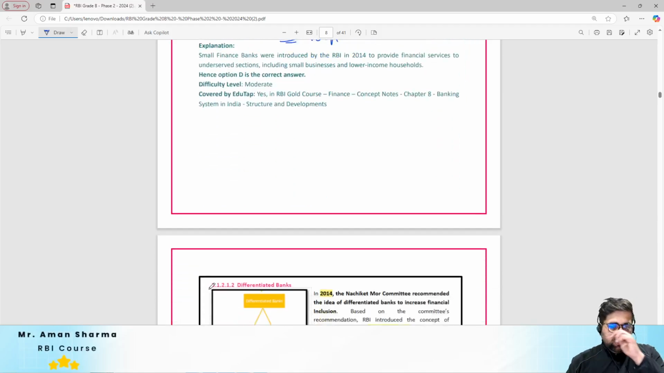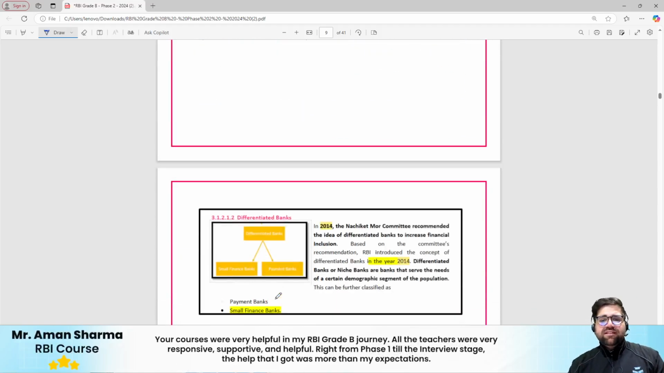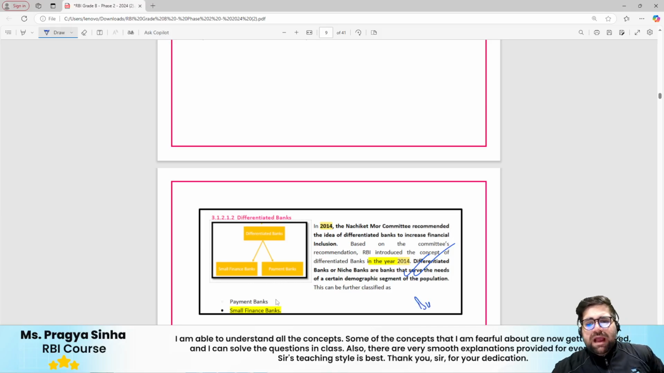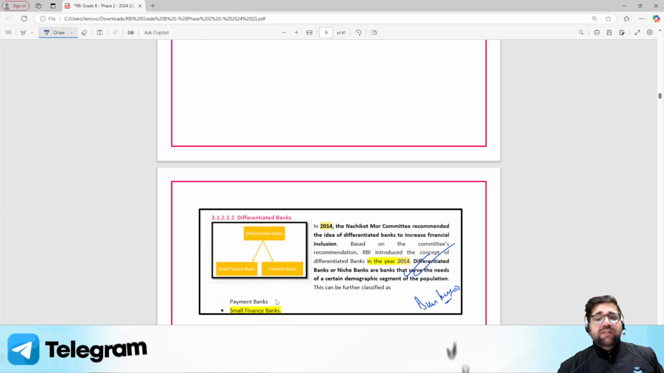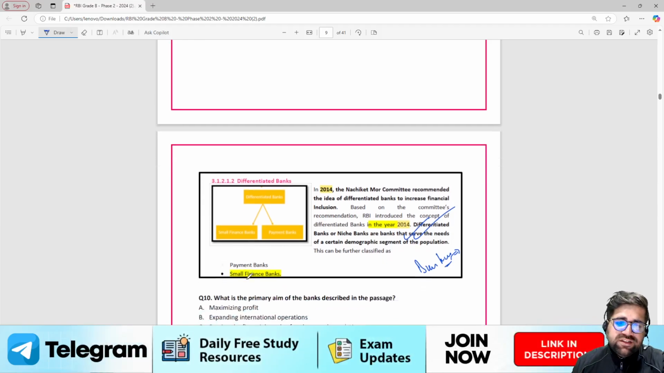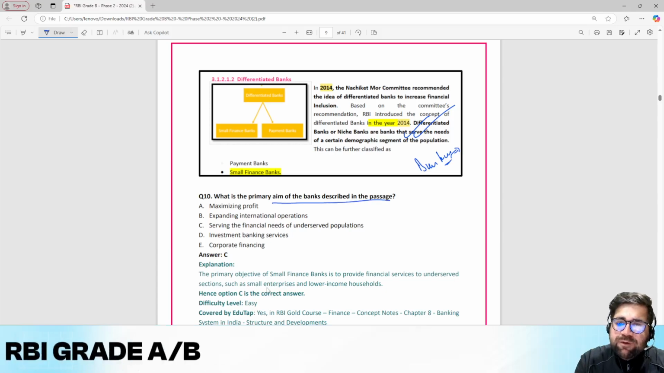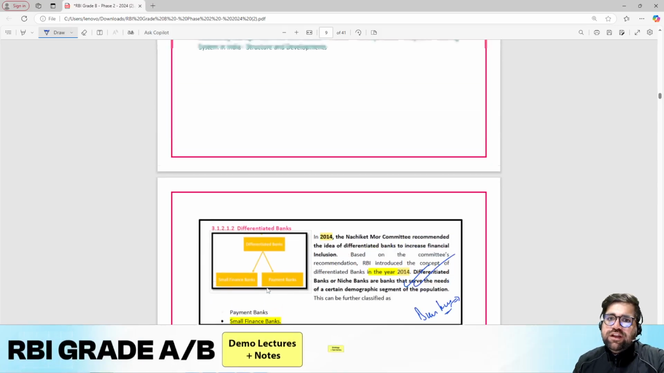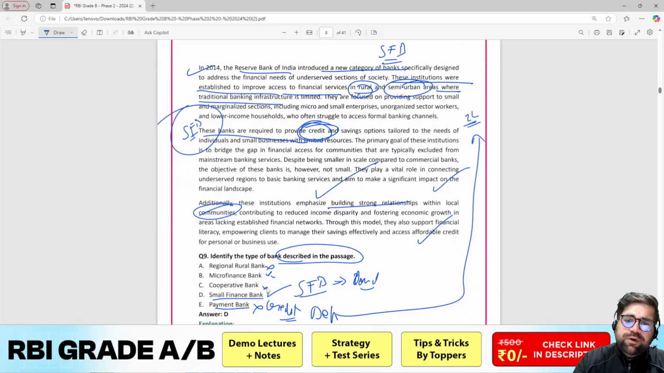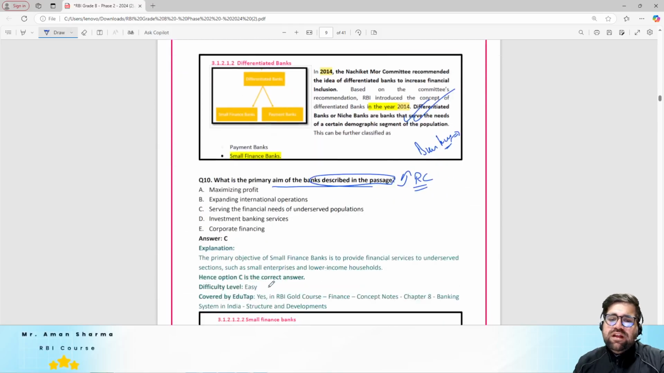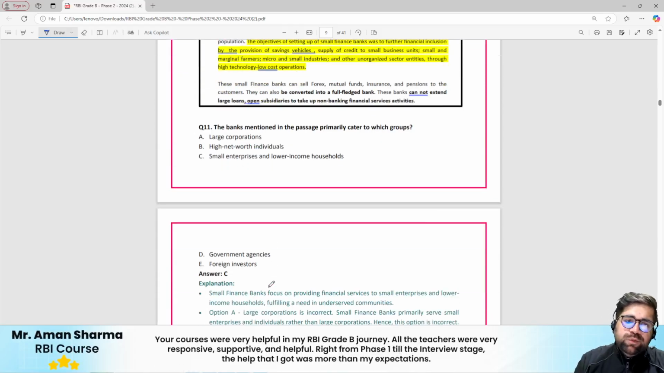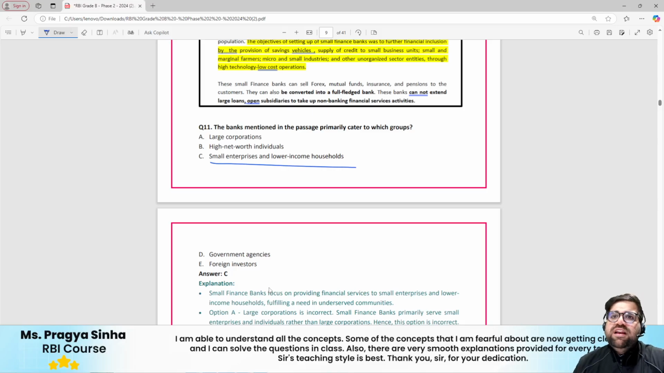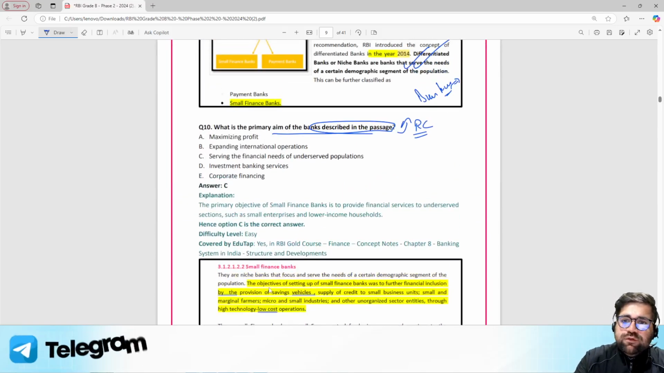Moving forward to the next question, which was asked in this particular domain only, and yes, this question was also covered in our course. There is a chapter of FM static, which we call banking and financial system. It's a big chapter, because we have to cover all the different types of financial institutions. Now, what is the primary aim of the bank described in the passage? This is an RC based question. If you read the passage, specifically passage number 2 and passage number 3, you will come to know that the main goal of small finance bank is to provide credit, or to provide services to small entrepreneurs and local income households, right? Even here, this question is based on RC.